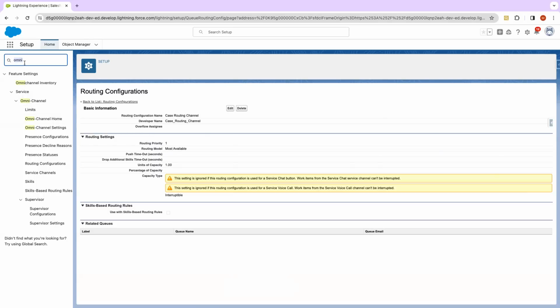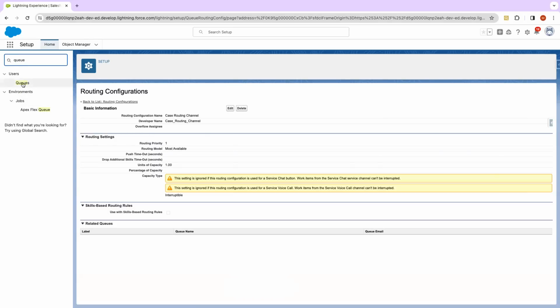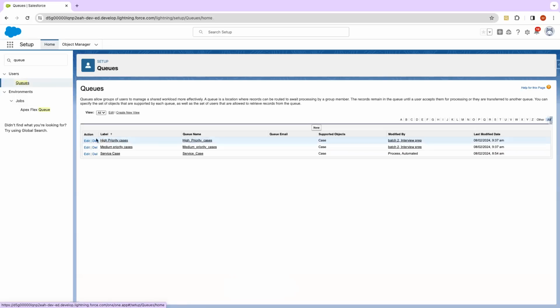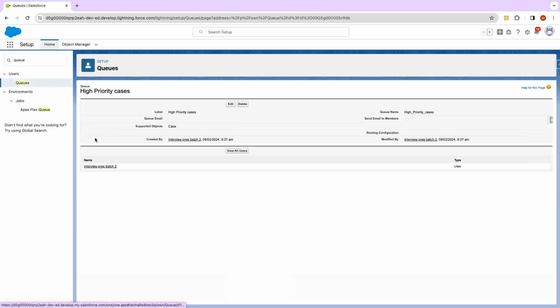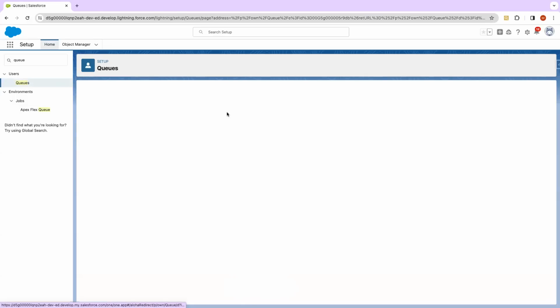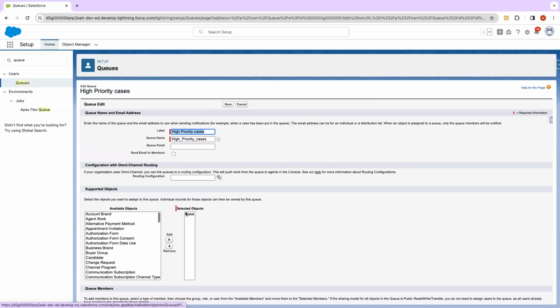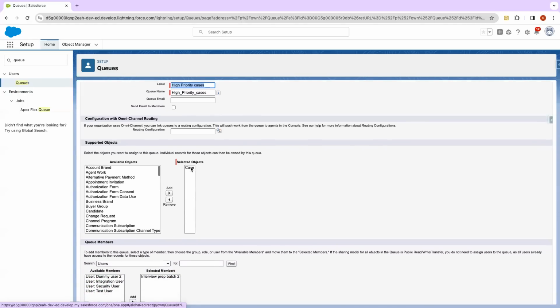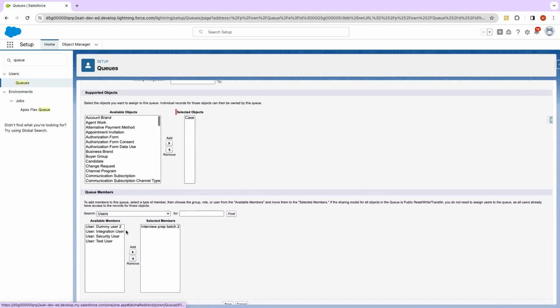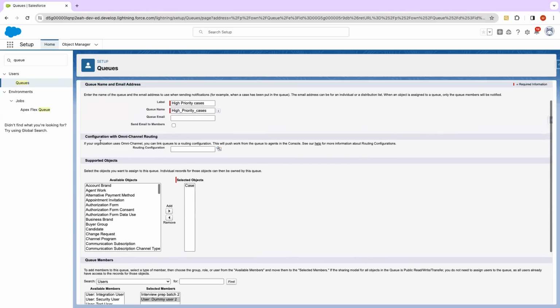Okay. So we created the queue, right? There was a high priority queue. Let's go to that queue. If you see that queue, the supported objects are cases, and let me add the dummy user 2 as well. Now here you see the routing configuration lookup.